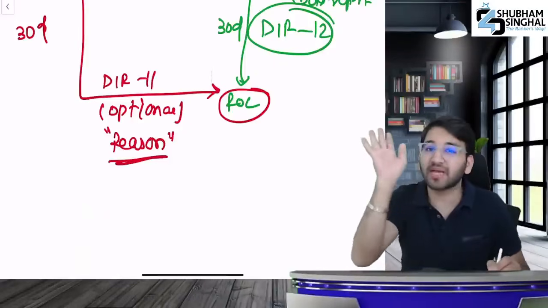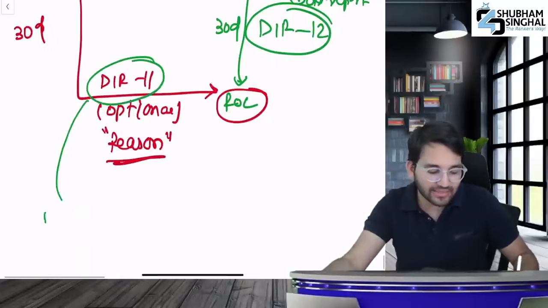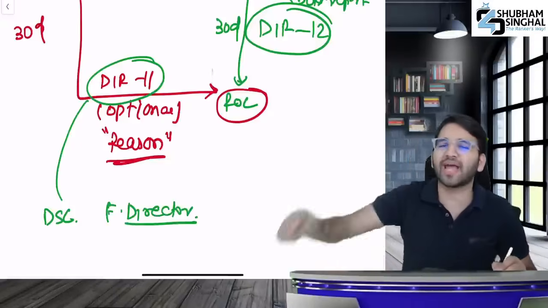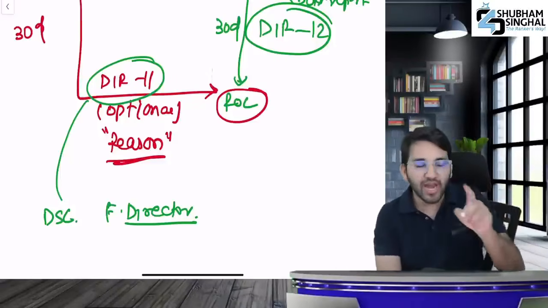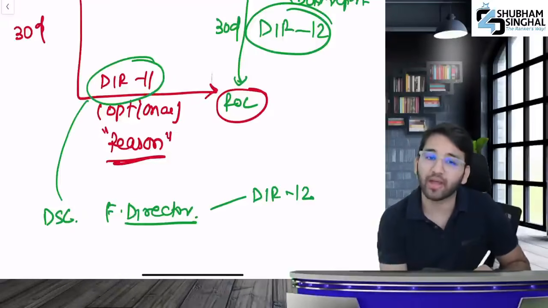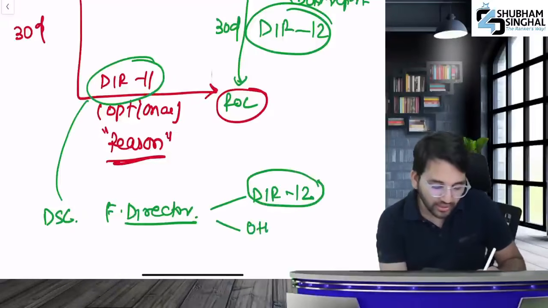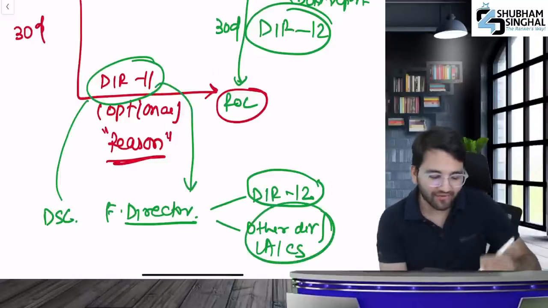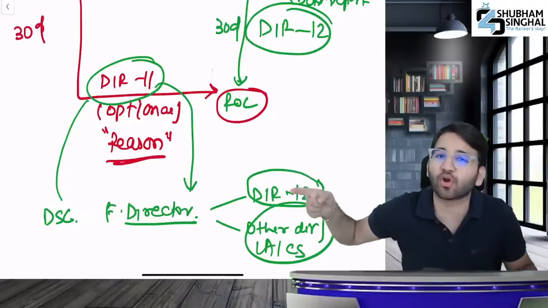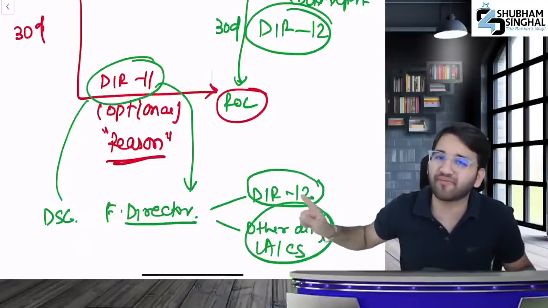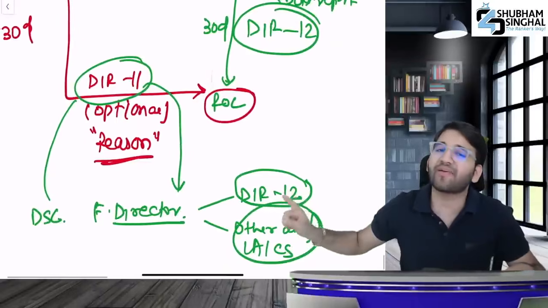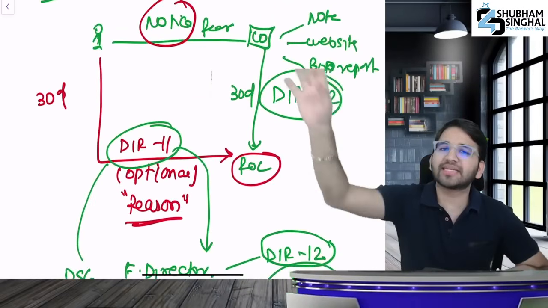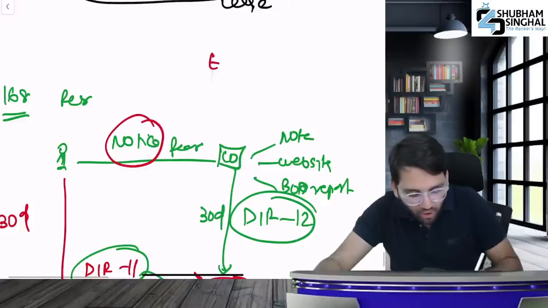Why did you leave? Now listen carefully. Here, to file the DIR 11, you need a DSC, which is a digital signature. What will a foreign director do? If there's a foreign director who wants to file DIR 11, what will he do? He will first check if DIR 12 has been filed. If DIR 12 is filed, then he can delegate his authority to some other director, or by giving authority to any CA or CS on his behalf, he can get the DIR 11 filed. But when can he file it? Only and only if DIR 12 has been filed. If you submit your resignation in this way, tell me when this resignation will be effective. When?